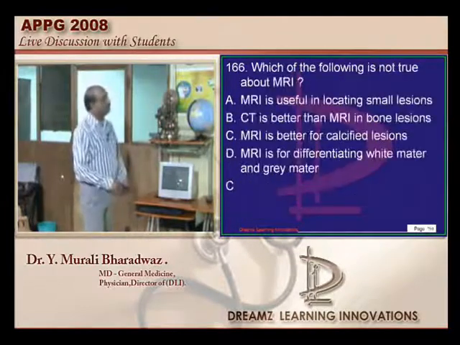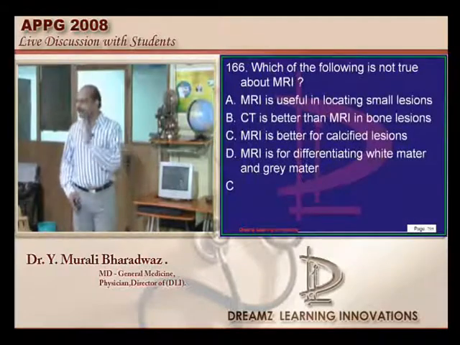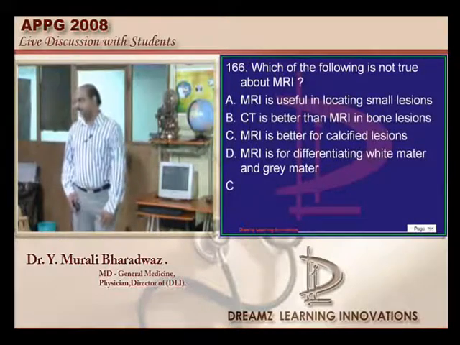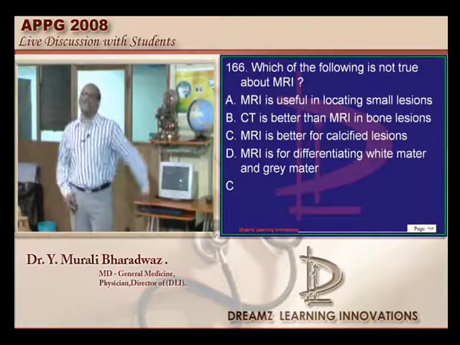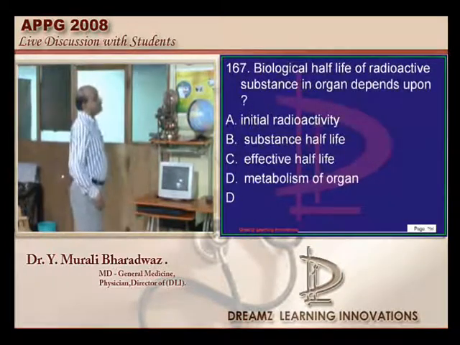Okay. Now, which is not true about MRI? MRI is better for the soft tissues. CT is better for the bony lesions, calcified lesions is what needs to be remembered. Now this is a good question.